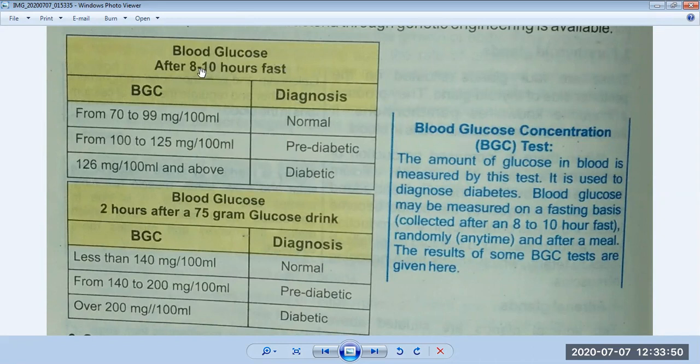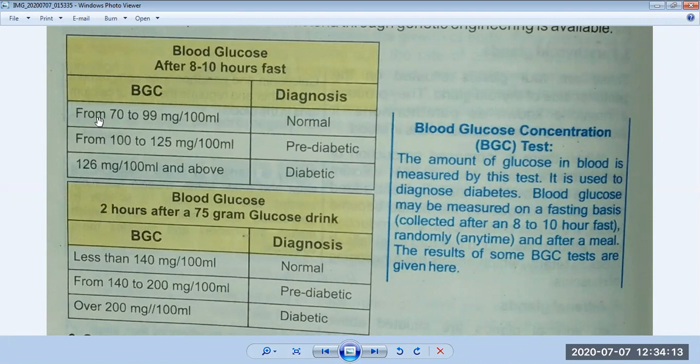Okay, so blood glucose after an 8-10 hours fast. If you have taken a meal, after 8 to 10 hours, what should the condition of sugar in our blood be? So this is BGC, I have told you, blood glucose concentration. And diagnosis, this is the report of what should happen in our body.